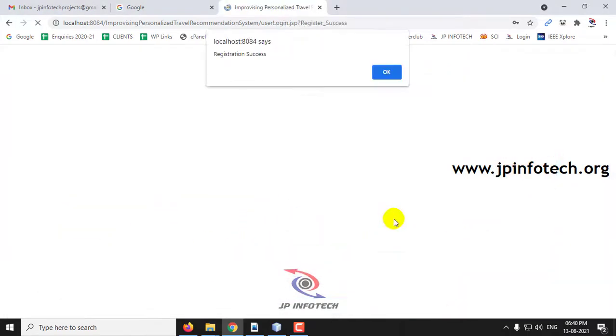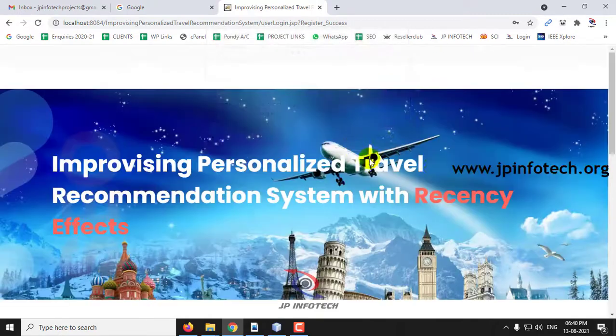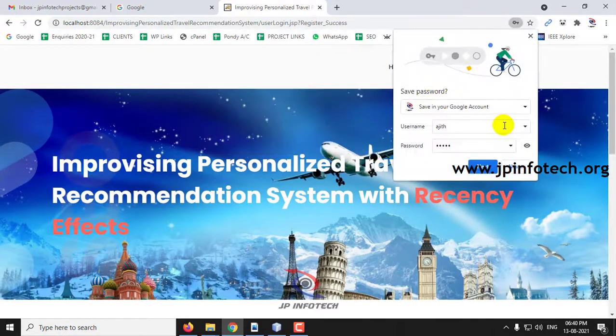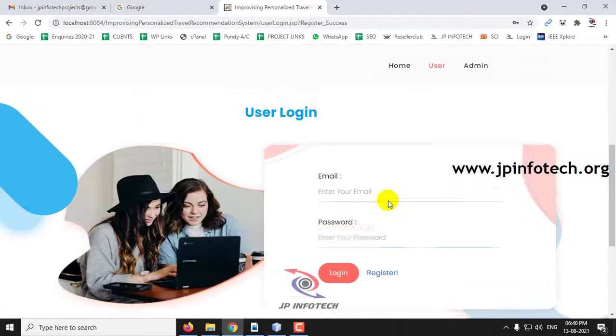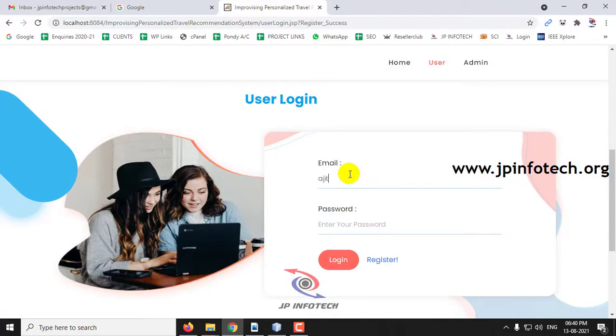And click sign up. Now the registration is completed successfully. Let me log in with the same registered username currently.